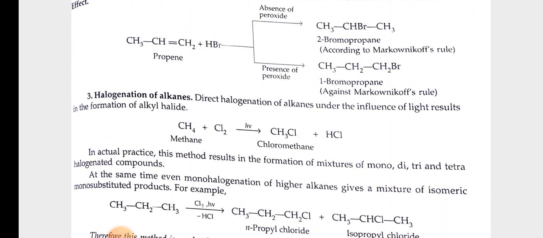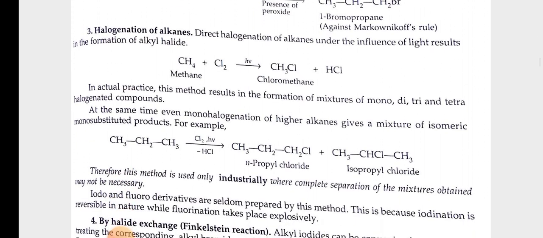Halogenation of alkanes. Direct halogenation of alkanes under the influence of light results in the formation of alkyl halide. Methane plus Cl2 in presence of light gives CH3Cl plus HCl. In actual practice, this method results in the formation of a mixture of mono, di, tri and tetra halogenated compounds. At the same time, even monohalogenation of higher alkanes gives a mixture of isomeric monosubstituted products.